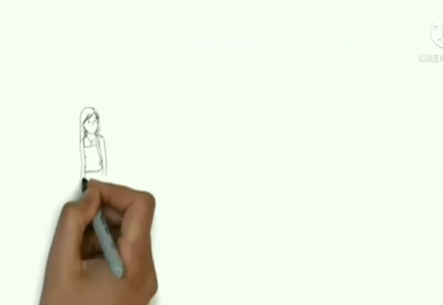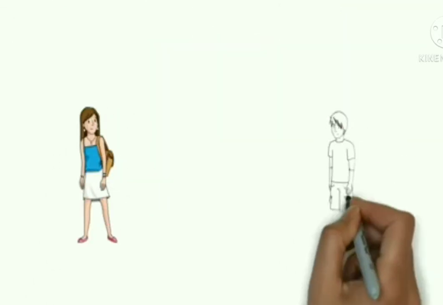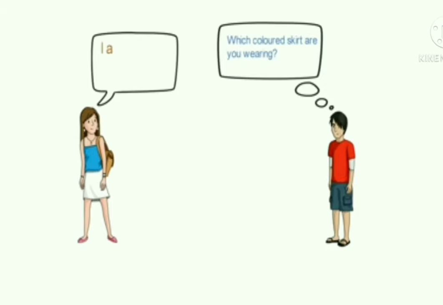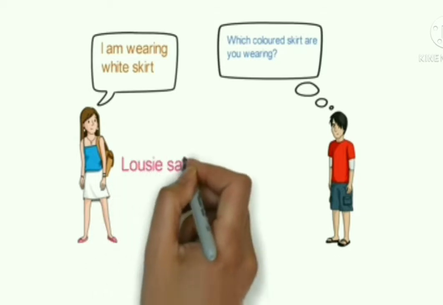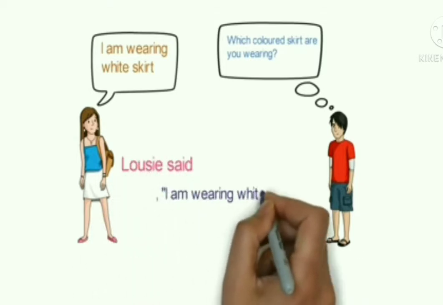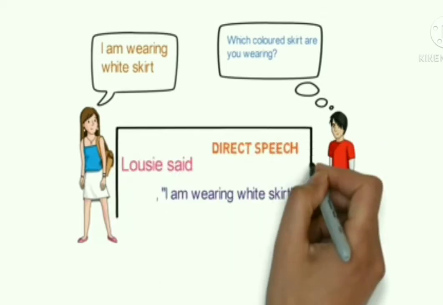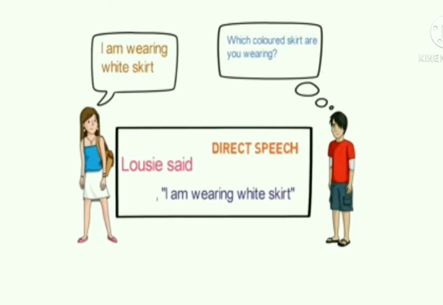Let's look now at another example. Lucy was wearing a skirt. Rajesh asked Lucy, "Which color skirt are you wearing?" Lucy said, "I am wearing a white skirt." Now, if Rajesh wants to report what Lucy said, he'll say, Lucy said, "I am wearing a white skirt." And this is direct speech. As we can see, the words are as they are, without any modification. I hope now direct speech is clear.